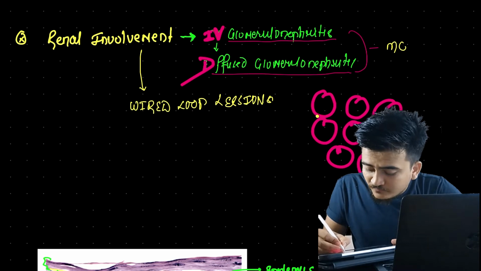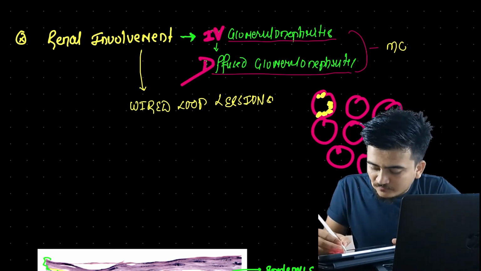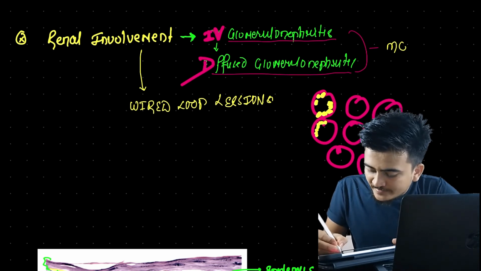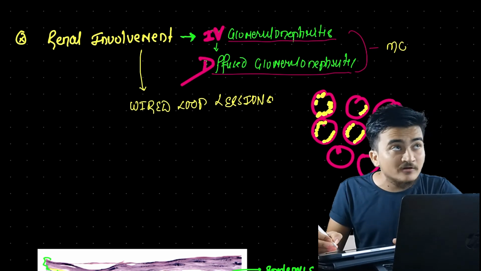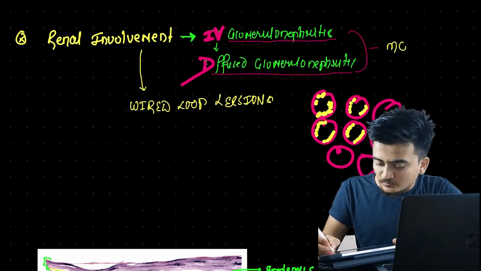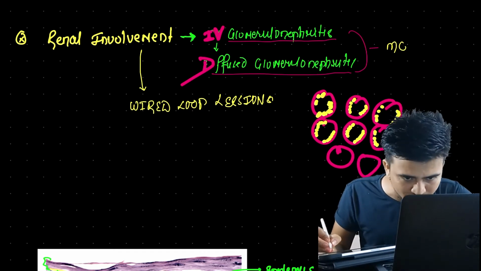What will we find? We will find deposition, like this. We will find deposition on the peripheral part of these blood vessels, the blood vessels of glomeruli, right? We will find it like this. And what are these? These are the deposition of immune complexes.